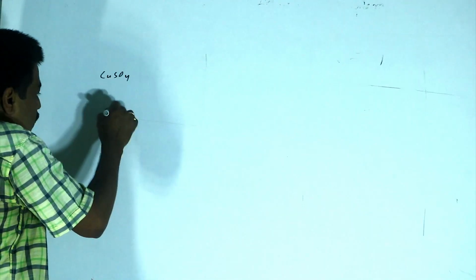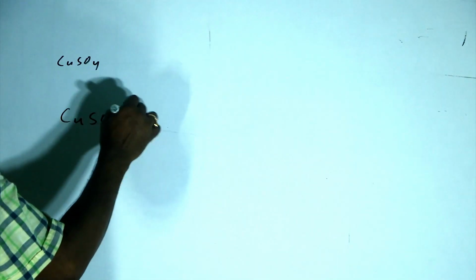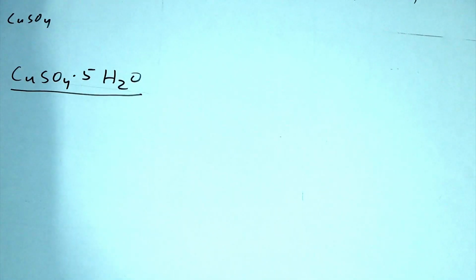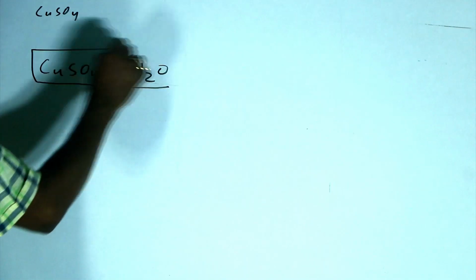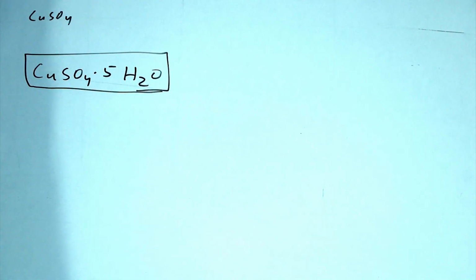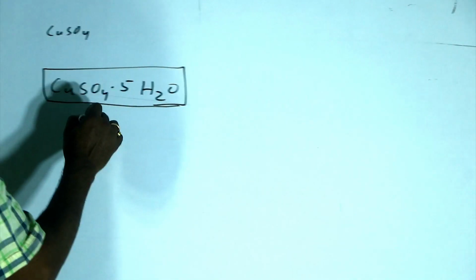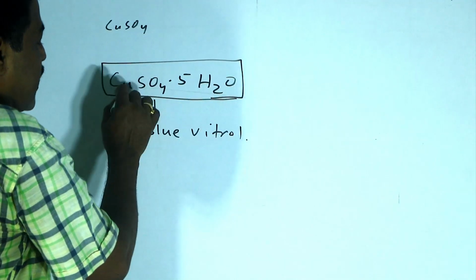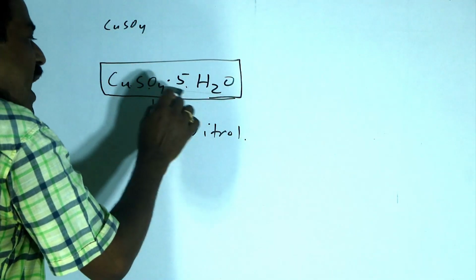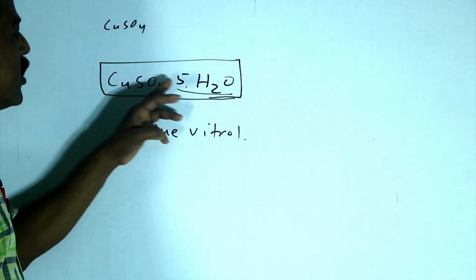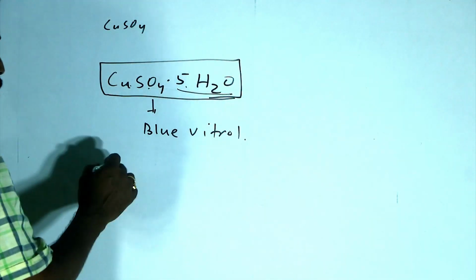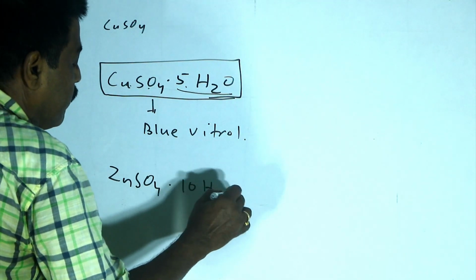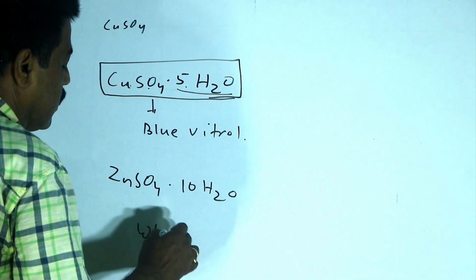But it can associate with 5 molecules of water. This is called a hydrated salt, meaning it is associated with some water molecules. This is called blue vitriol, and it is written as copper sulfate pentahydrate.